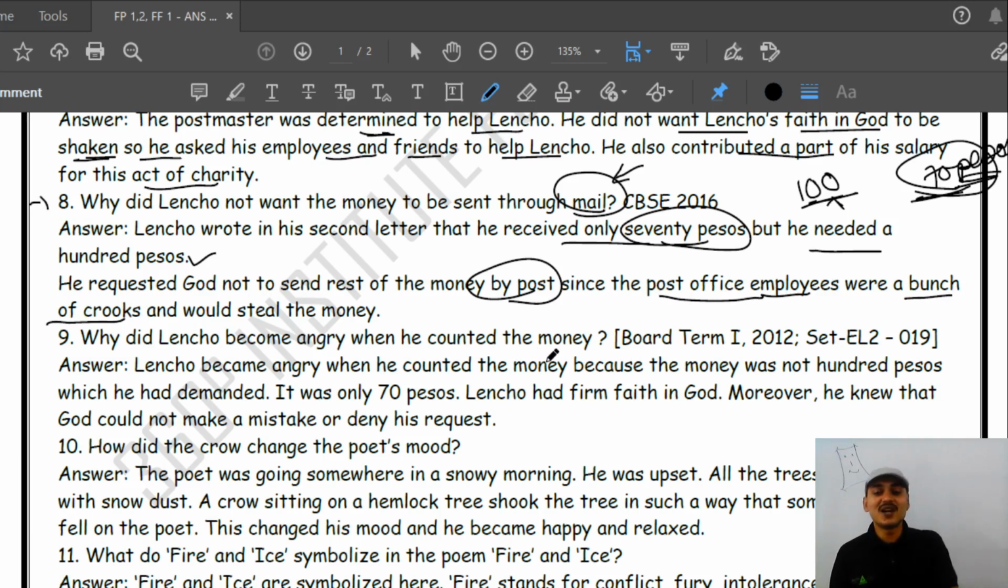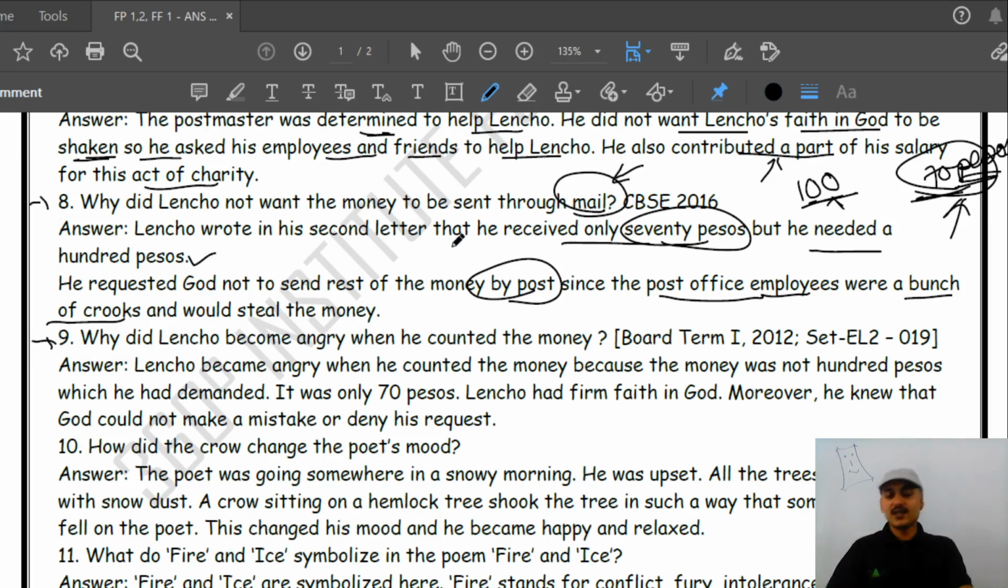He didn't know how they tried their level best to give from their salaries. They contributed part of their salaries as an act of charity and collected 70 pesos, but he was not happy with that. He thought they would steal the money. So this is the reason why Lencho did not want money to be sent through mail.